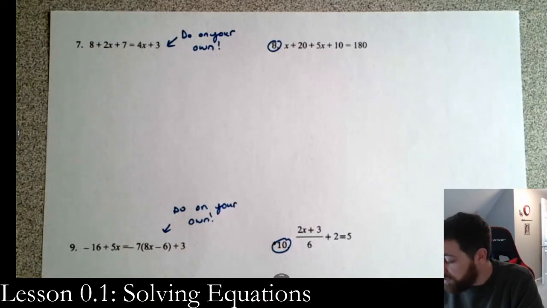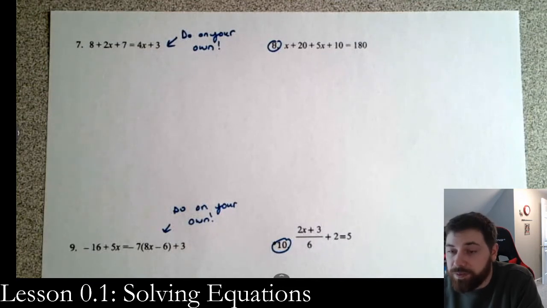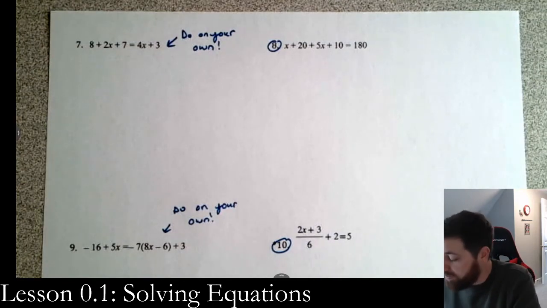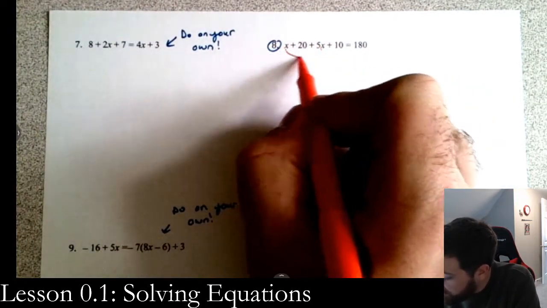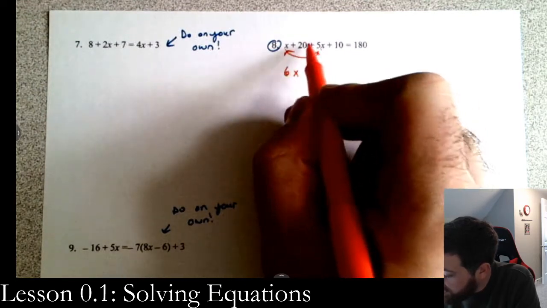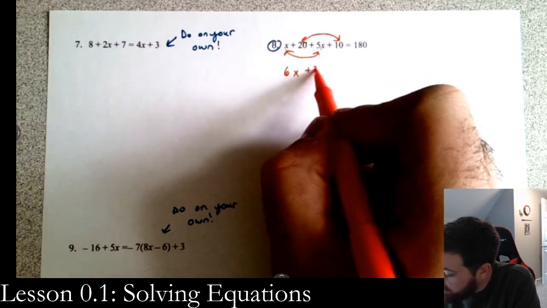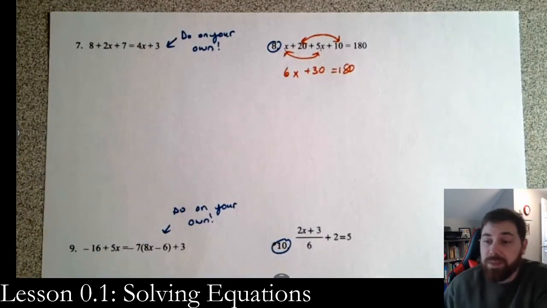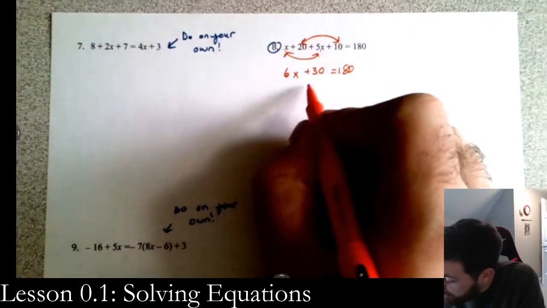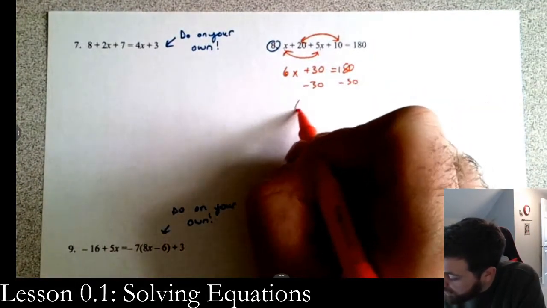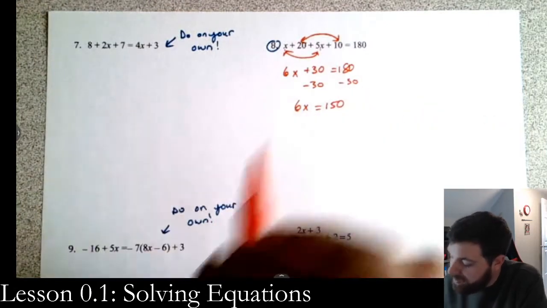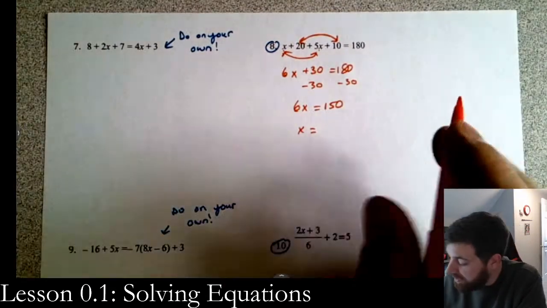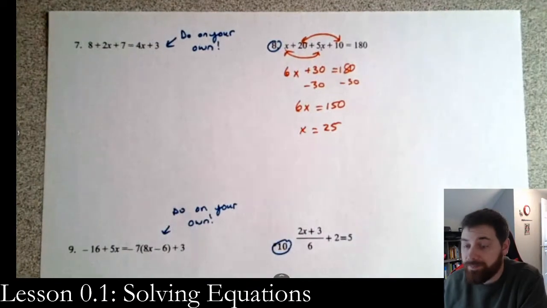Okay? So for number 8 here, the first step that I would do is combine like terms first. You do not have to, and if you don't, that's fine. But I would do x and 5x, those combine to be 6x, and 20 and 10, those combine to be 30. So we have 6x plus 30 is equal to 180. Now we get x alone, subtract 30 on both sides, and we get 6x is equal to 150. Divide by 6, x equals, pretty big number, go ahead and find it. I'm going to do the same, and we get 25. That makes a lot of sense. Okay?